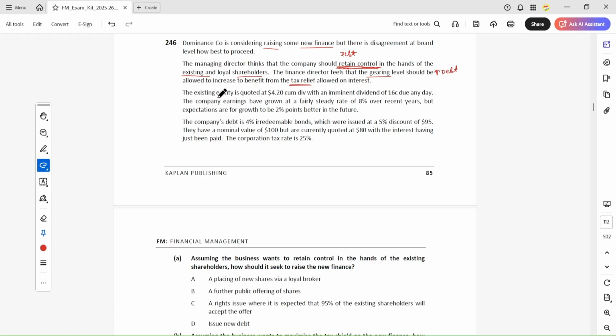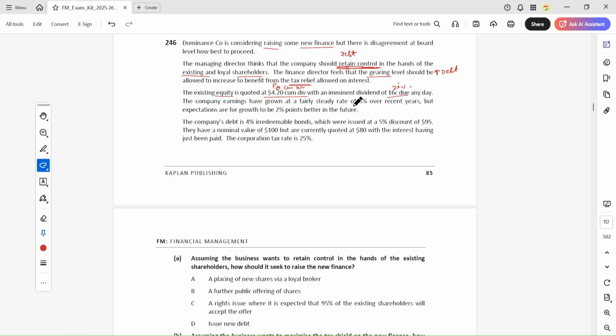Right. Okay, so next, the existing equity shares are quoted at $4.20 cum-div. Okay, so this is the P0, that is cum-div, and this is the dividend. The company's earnings have grown at a fairly steady rate.